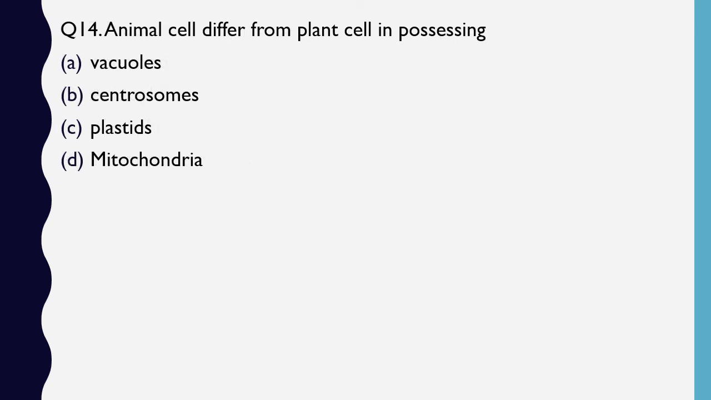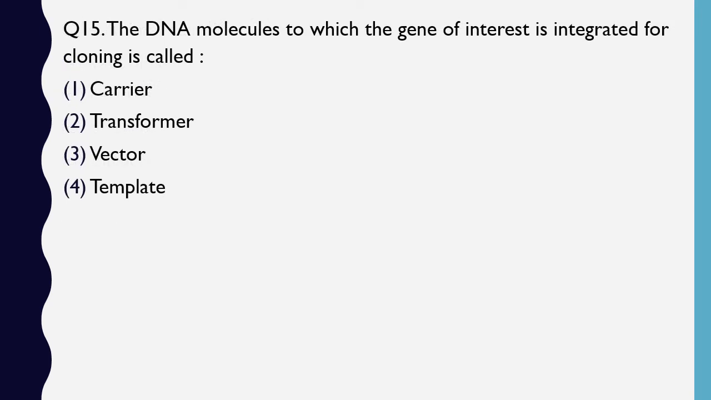Question number 14. Animal cell differs from plant cell in possessing vacuoles, centrosomes, plastids, mitochondria. The correct answer is option B, centrosomes. Question number 15. The DNA molecule to which the gene of interest is integrated for cloning is called as carrier, transformer, vector, template. The correct answer is option 3, vector.